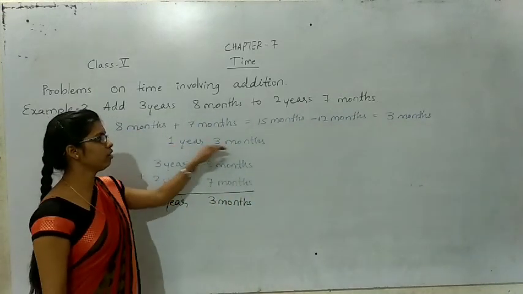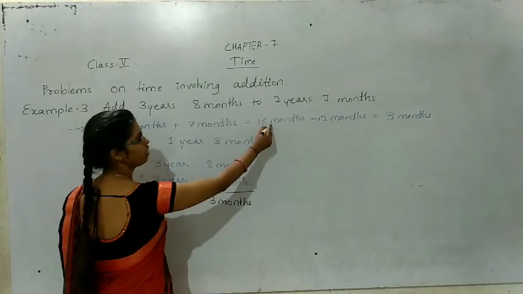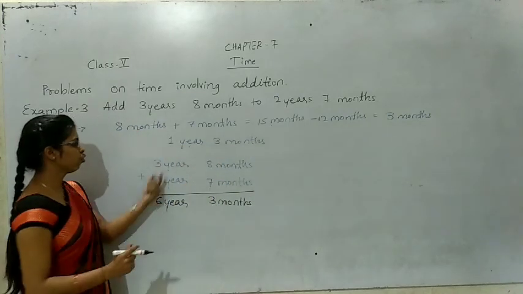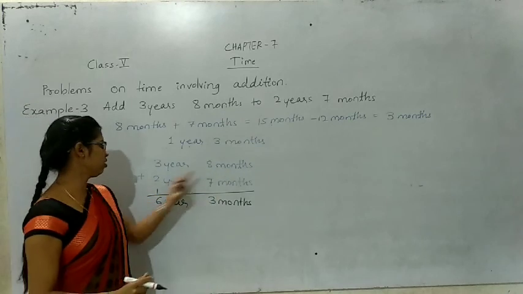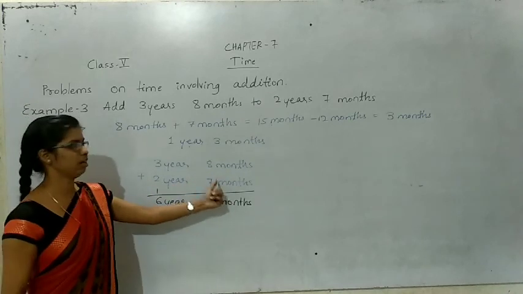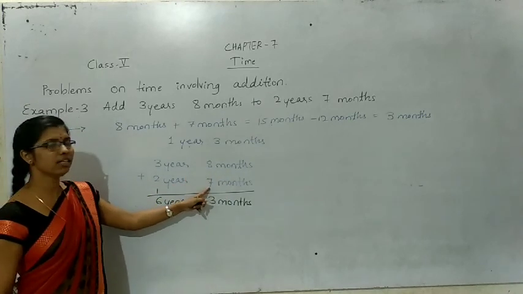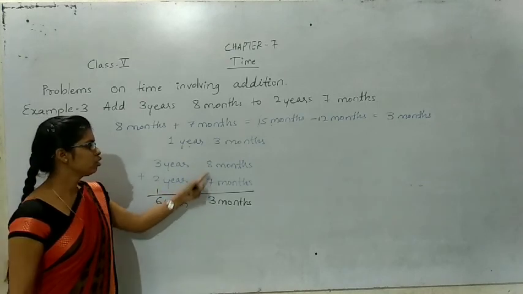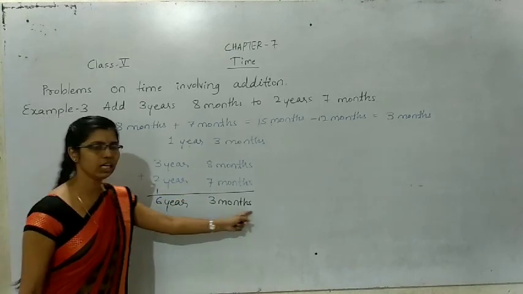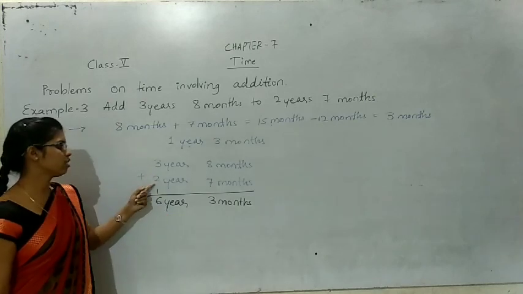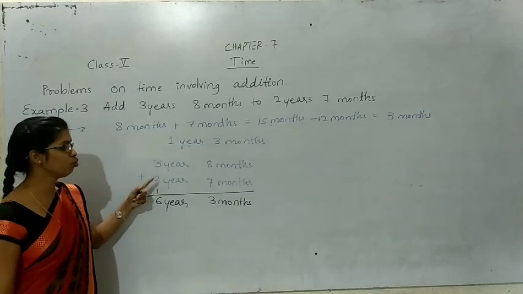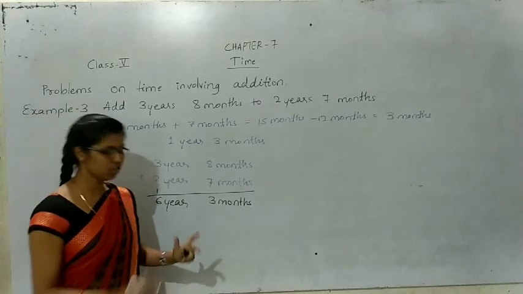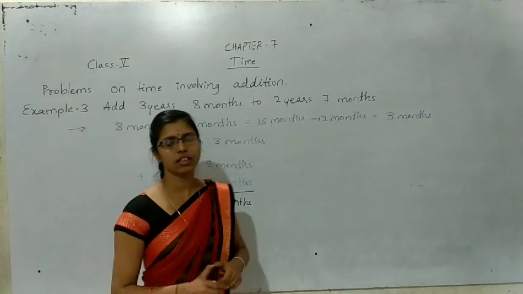So 15 months means 1 year 3 months. 1 year we write here, and only 3 months remain. 3 plus 2, 5. 5 plus 1 extra year, that is 6 years. The answer is 6 years, 3 months.